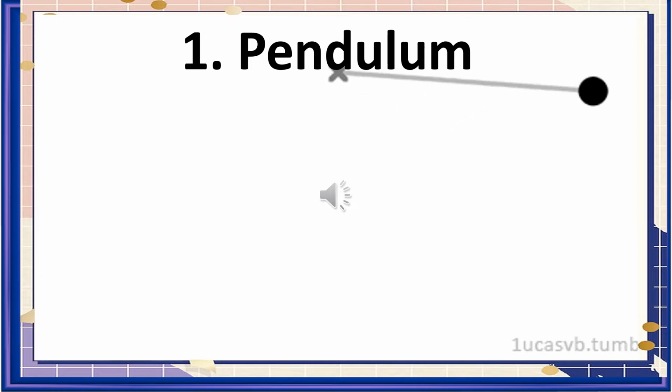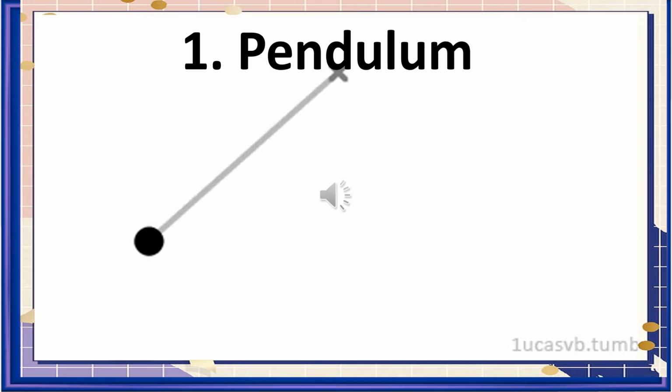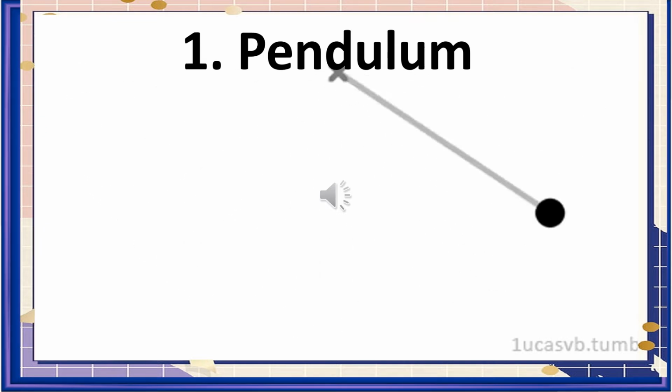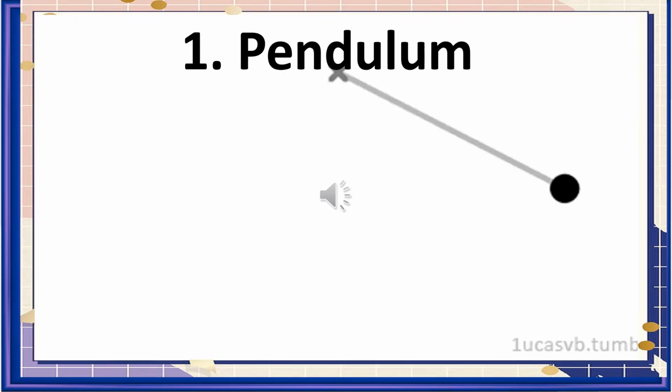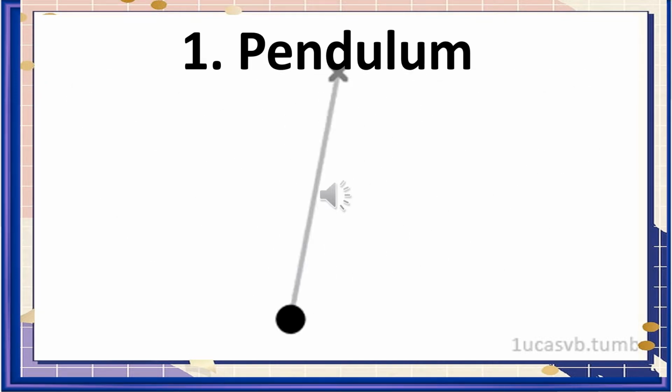1. Pendulum. Pendulums are structures in which a weight is suspended from a pivot so that it can easily swing, for example, a pendulum clock. If a pendulum is held at one end, it has the maximum potential energy at that time due to its position. But as we release the bob, this potential energy is converted into kinetic energy.